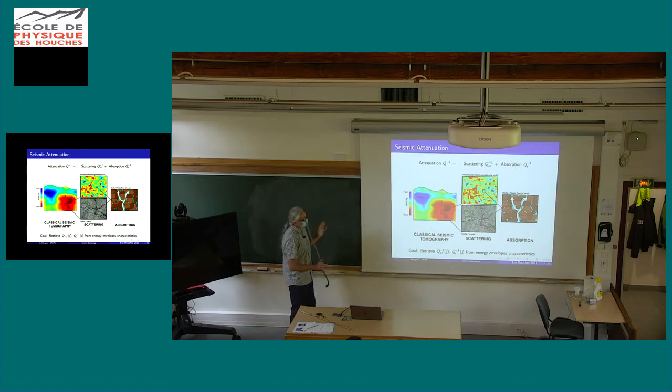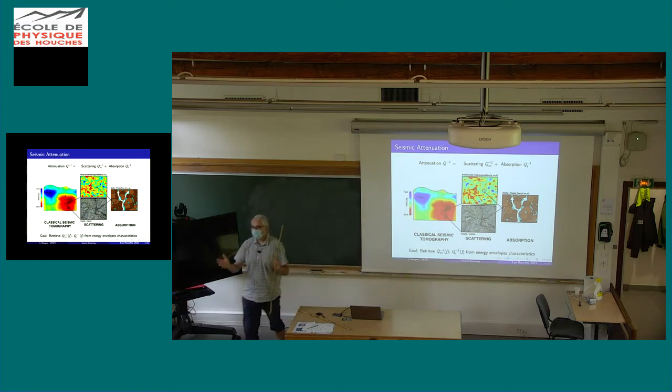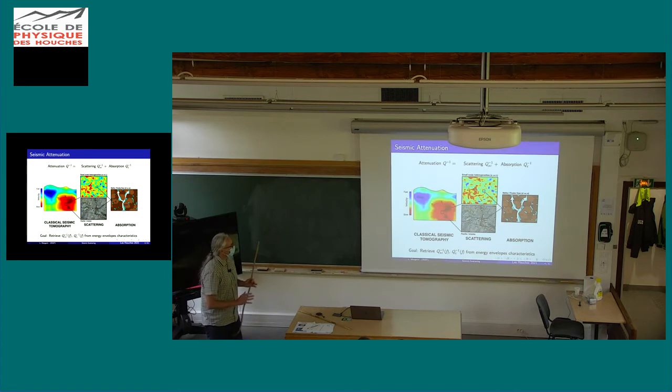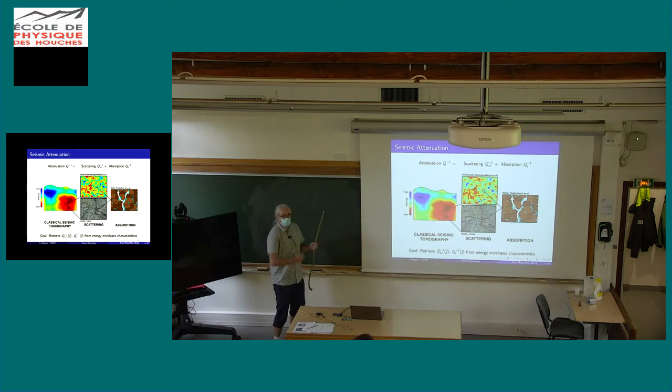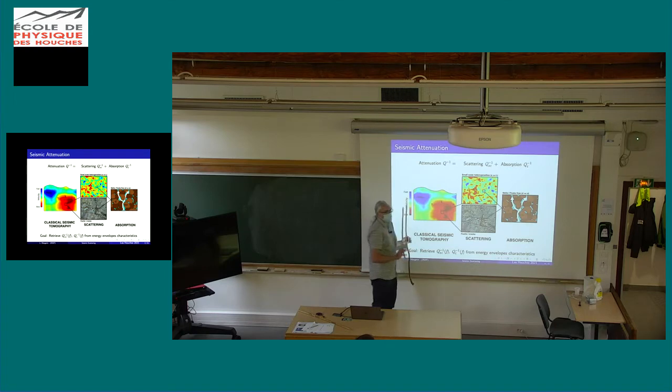So basically it's a matter of scales. When you take a classical seismic tomography, so for example, you do travel time tomography, as it has been very well explained, you have to do a lot of regularization. Okay, you have to introduce damping, you have to introduce correlation, and in the end, you get a model that is smooth.